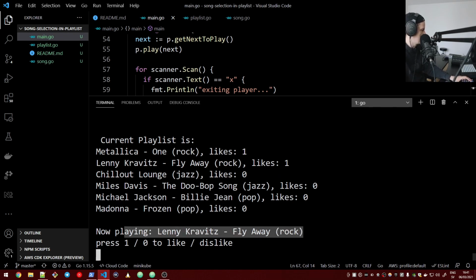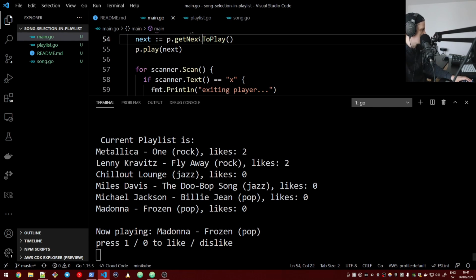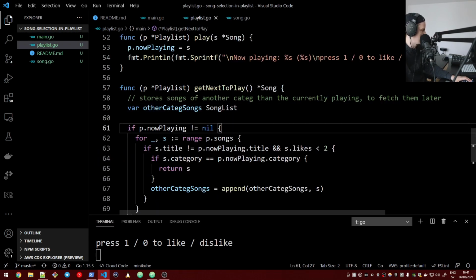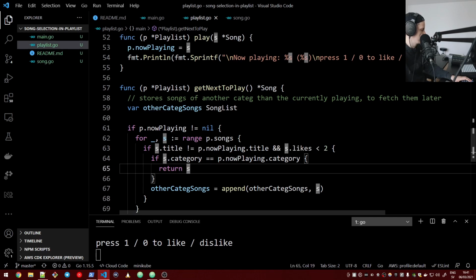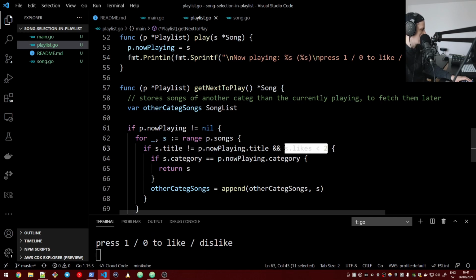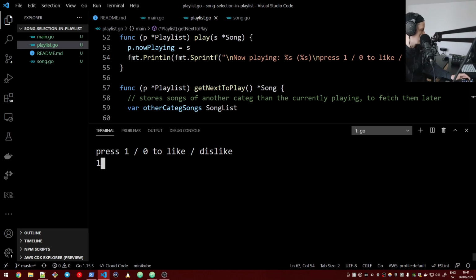Okay, now it's going to choose the same category. So then we have 2 likes here, 1 like here. Now we have 2 likes for both. So our getNextToPlay method chose, remember we said we chose from the same category only if the likes is below 2. Let's say we like this too.